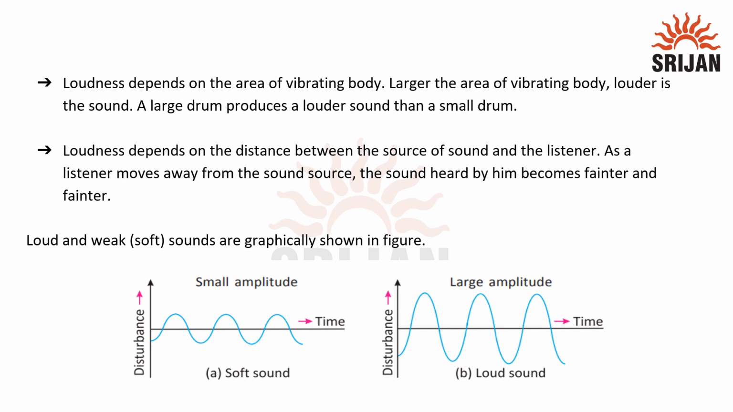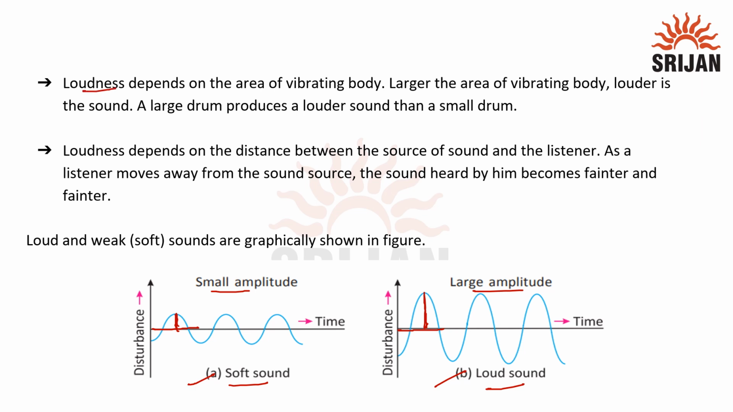Now let's understand what this amplitude is. So amplitude is the maximum displacement of a particle from its mean position. So if this is the maximum displacement of a particle from the mean position, this is called the amplitude. Similarly, for this wave, this is going to be the amplitude. So we can see that in A case the sound is soft because the amplitude is small, but in B case the sound is loud because the amplitude is large. Hence we can say that loudness of the sound depends on its amplitude.